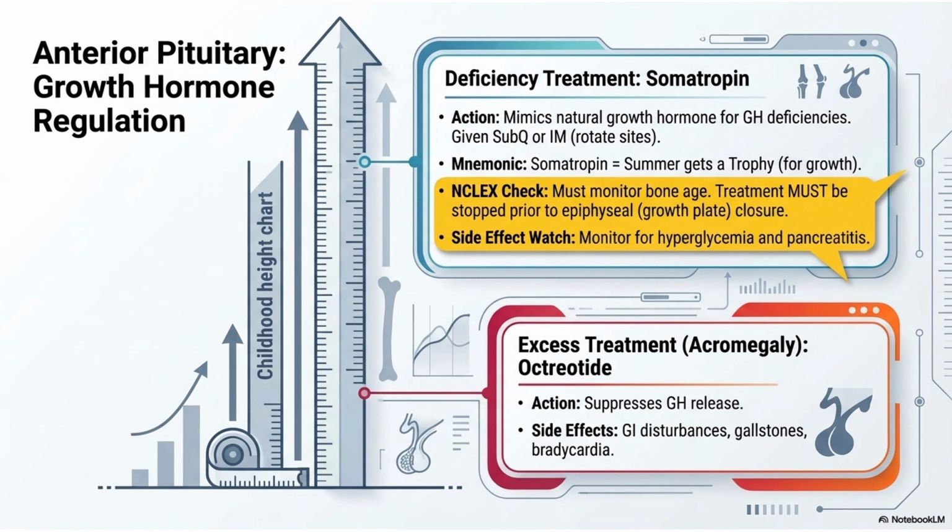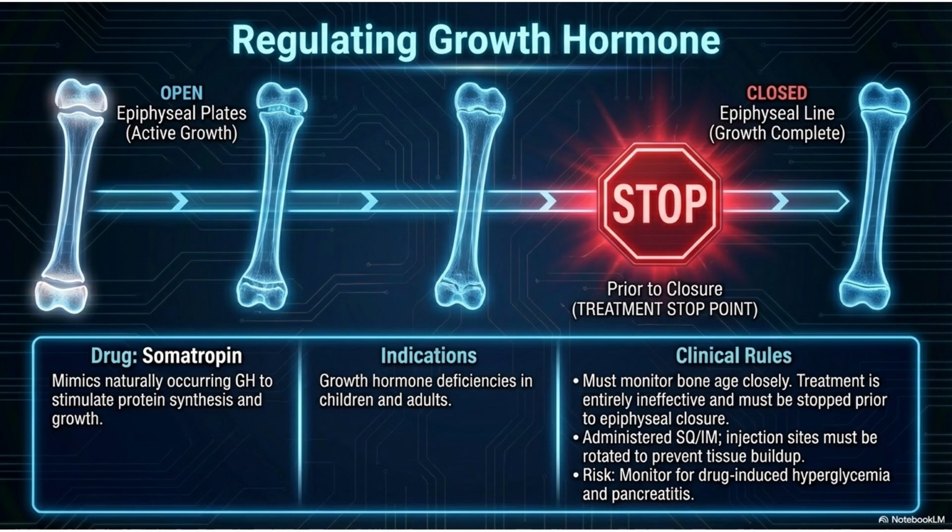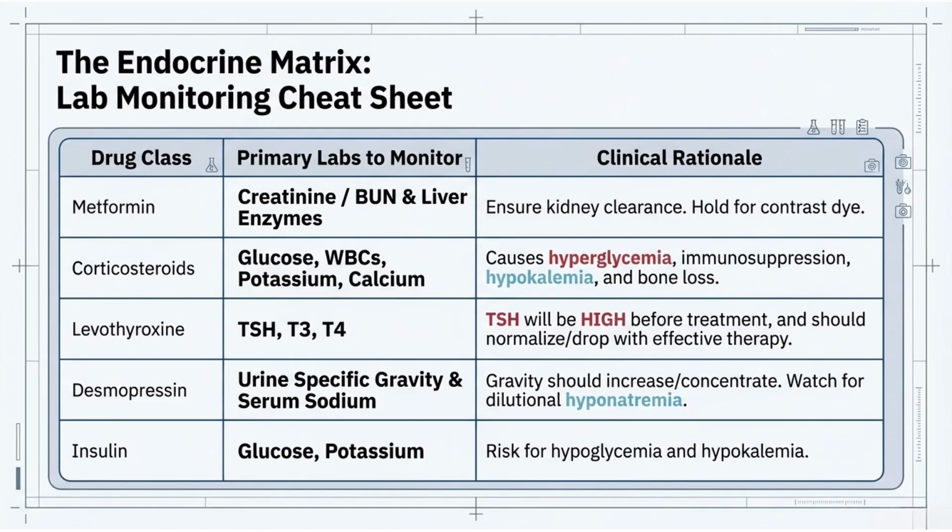If they have too much growth hormone, or we've given them too much, then we're going to give them octreotide, which suppresses that growth hormone release. Some side effects of that are GI issues, gallstones, and bradycardia. And this is just another picture showing that. All right, and then this is just a little memory aid recapping some of the things you're going to monitor for some of the more commonly given medications.